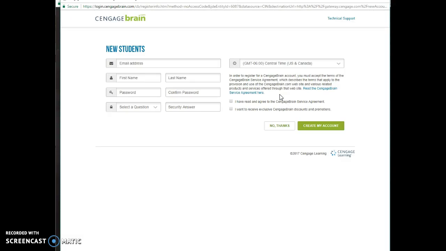So create a new account, put in all your information, make sure you put in the right time zone, and then you're going to click on Create My Account. And it will ask you for a code for you to log in at that point to enter your access code. If you don't have one, you can actually do the free 14-day trial, and then after 2 weeks you will be prompted to enter the code or you'll be locked out of your account.